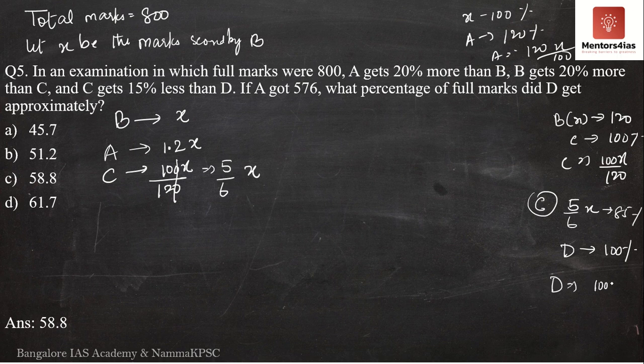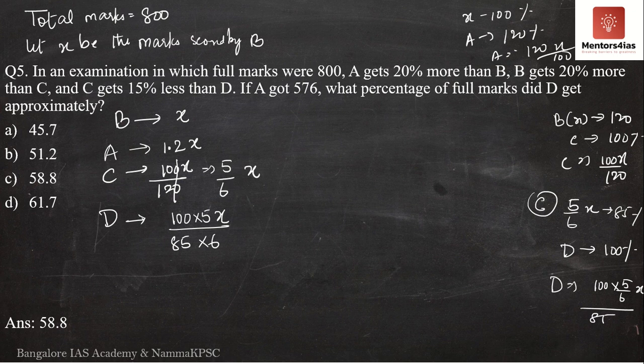It is nothing but 100 into 5 by 6x whole thing divided by 85. Therefore, the marks scored by D will be 100 into 5x divided by 85 into 6. So this is the marks scored by D.